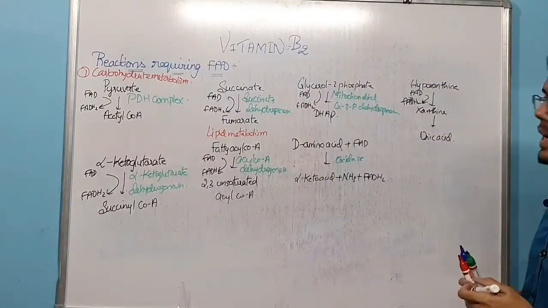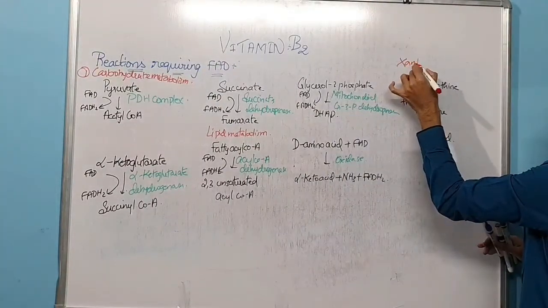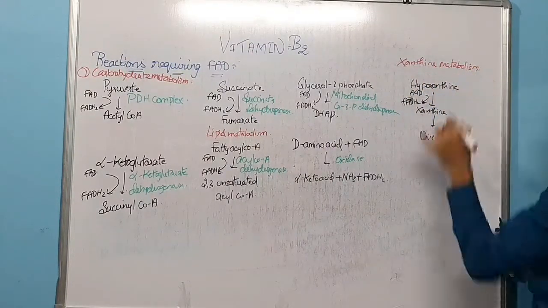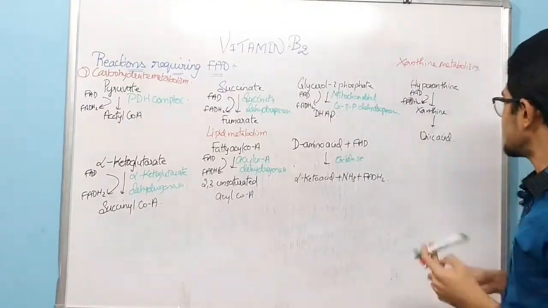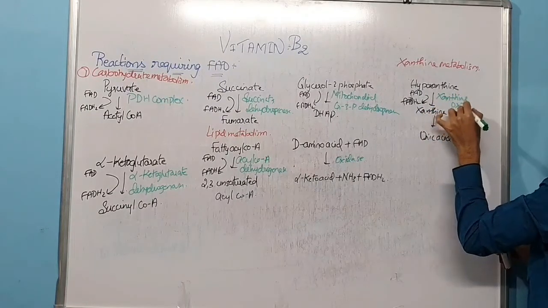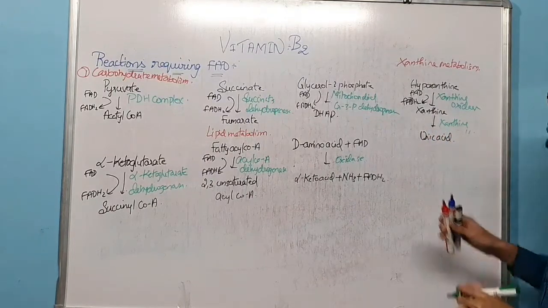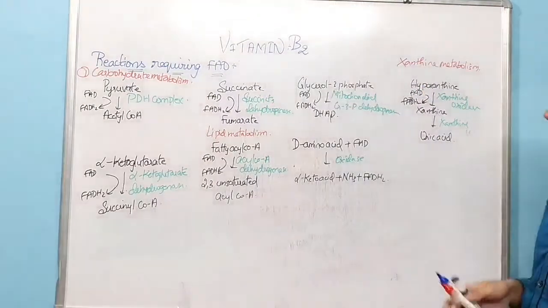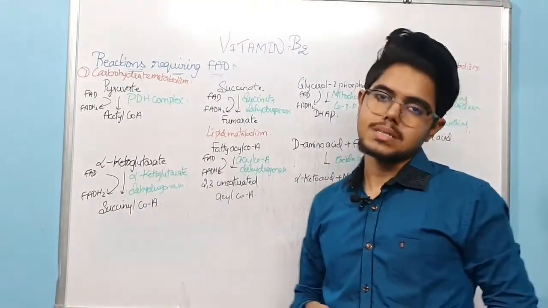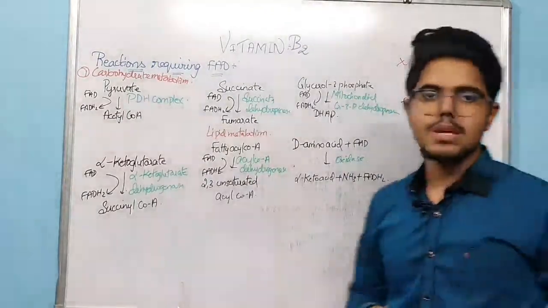Now hypoxanthine, in xanthine metabolism. The enzyme is xanthine oxidase. In both cases it will be xanthine oxidase. Hypoxanthine is converted into xanthine and then to uric acid, and in this step the conversion of FAD to FADH2 is there. So this is about the important questions regarding vitamin B2, that is riboflavin.